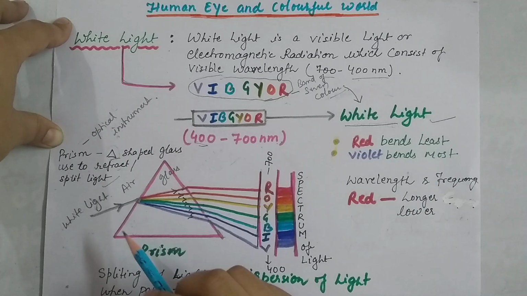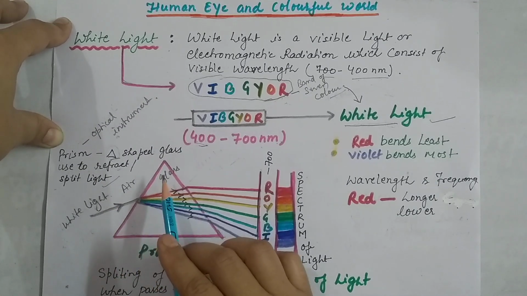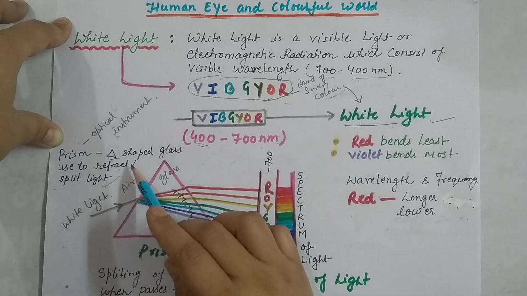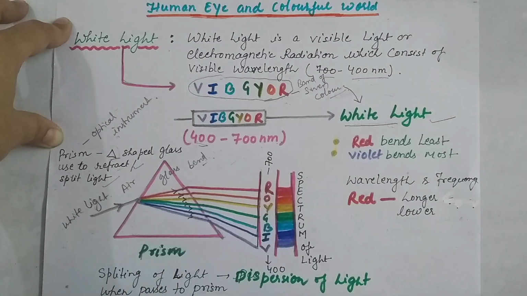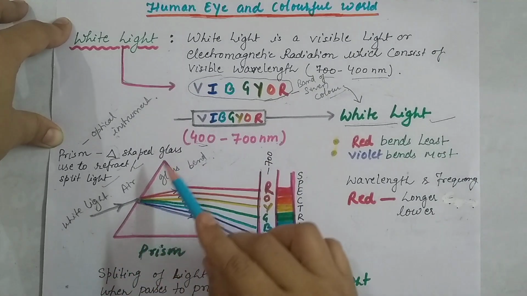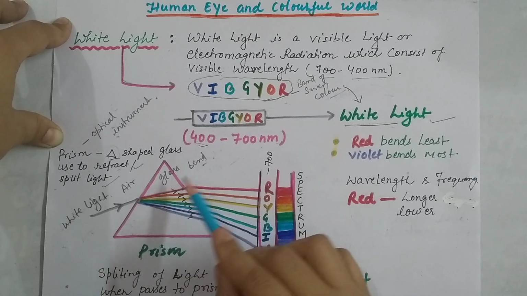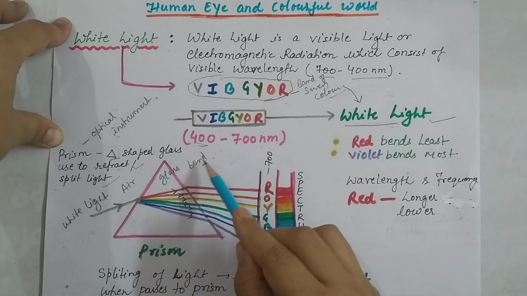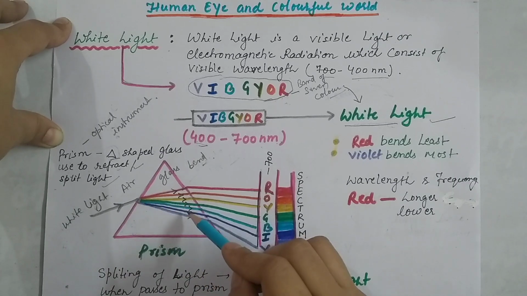We know that when any light passes from one medium to another medium, it gets refracted or bent. So when this white light passes through the triangular prism, the colors get bent or refracted at different angles.